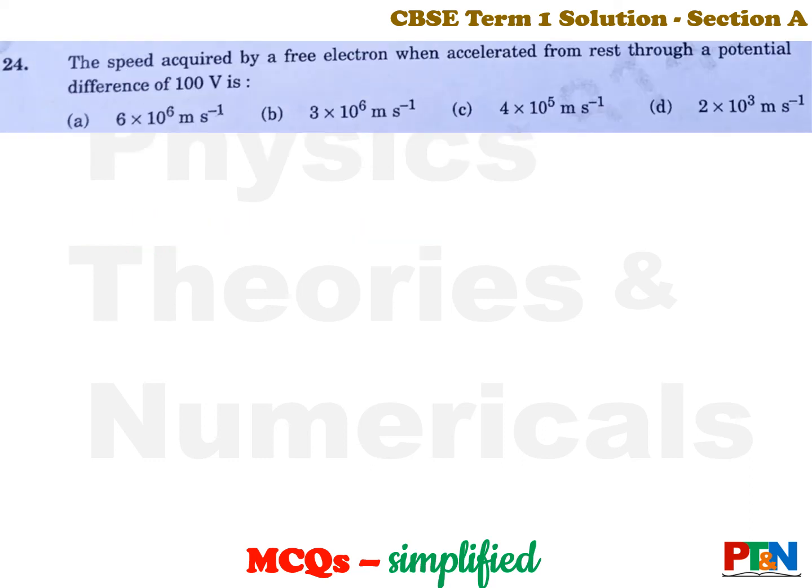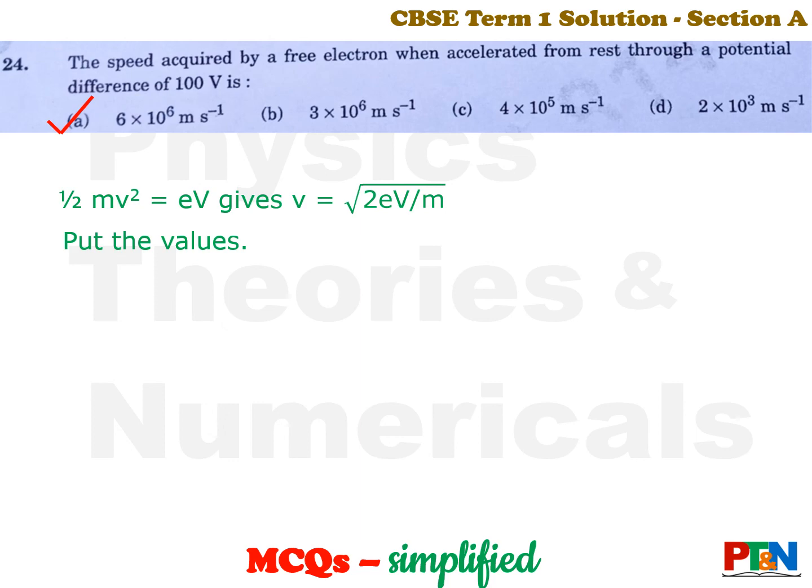Next MCQ. The speed acquired by a free electron when accelerated from rest through a potential difference of 100 volt is. You need to find out the speed of the electron. Again, straight formula. Let's see the answer. Half mv square is equal to eV. eV is the work done. That will be half mv square. That gives you v is equal to root over 2eV by m. Put the values, get the answer. Straight formula. Option A.